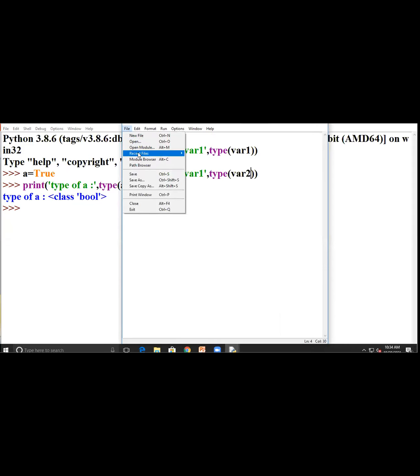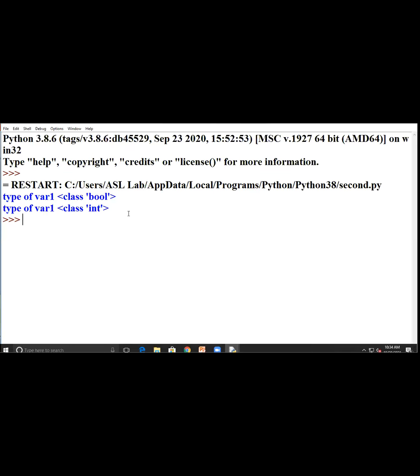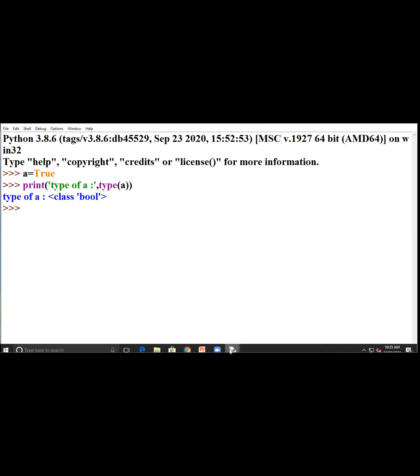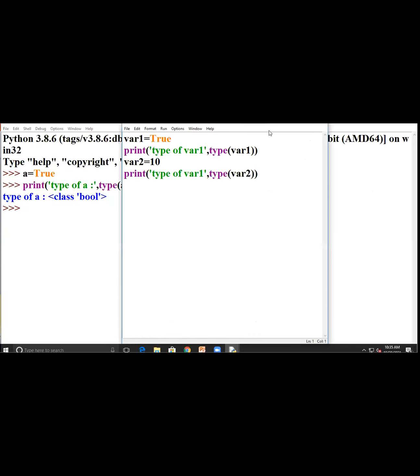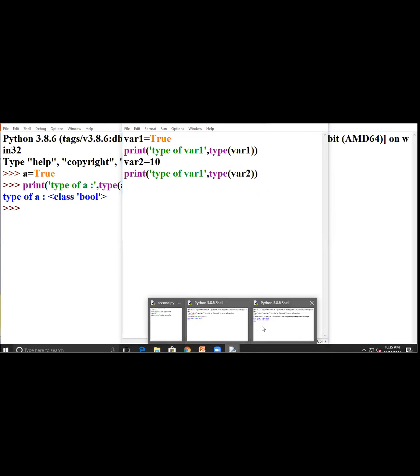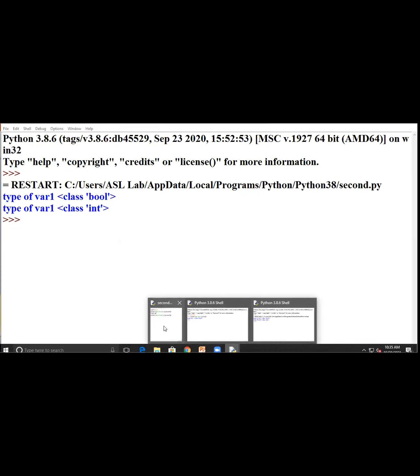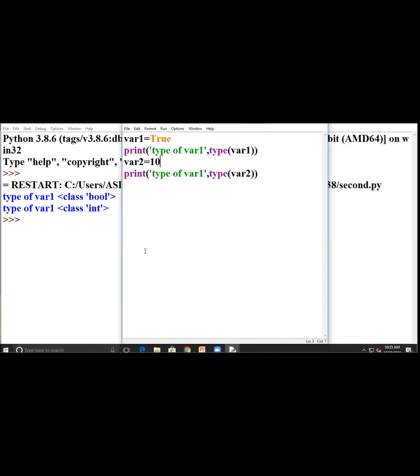After save, I will execute this program. You have to see here the type of variable 1 is Boolean, but the type of variable 2 will be integer. In some of the cases, if you write this as small or as capital, it doesn't matter.